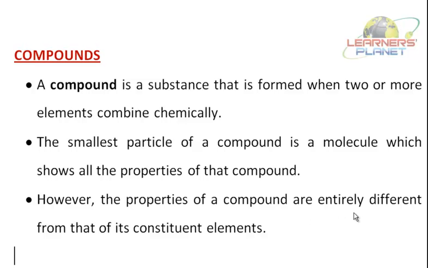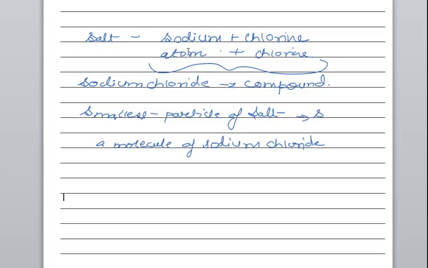However, the properties of a compound are entirely different from that of its constituent elements. If I take the example of sodium chloride here, sodium has some set of properties and chlorine also has some set of properties, but they both combine and form sodium chloride, which has some different properties.